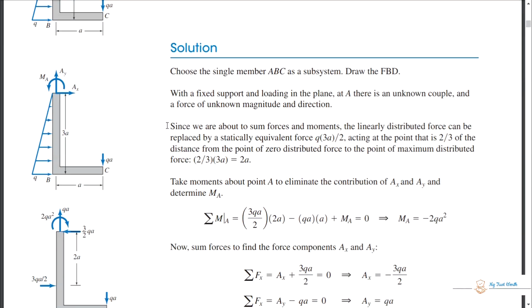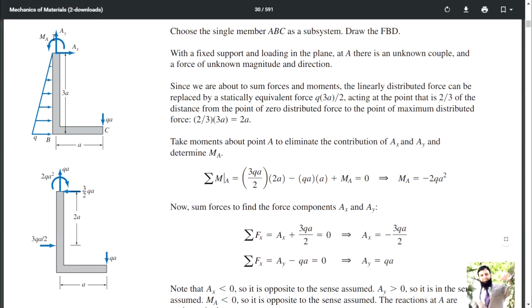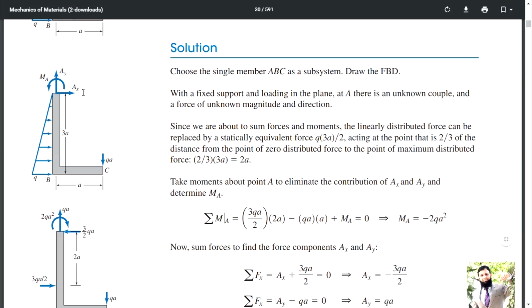Okay, solution. These are the assumed directions that we have applied, that we suppose that due to the whole loading on this body, the support will react in these directions.